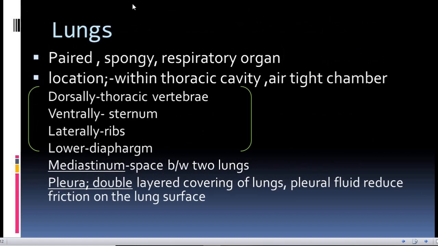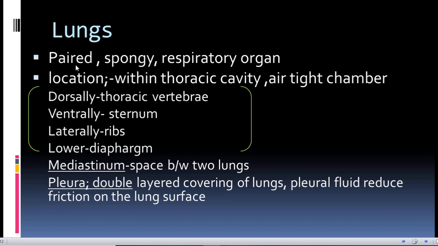Now let's look into our respiratory organ, that is lungs. The lungs are paired conical spongy respiratory organs. The location of our lungs is within our thoracic cavity, and it is an airtight chamber. Dorsally the thoracic vertebra, ventrally the sternum, laterally the ribs, and lower we have the muscular structure called diaphragm. All these structures together make the thoracic cavity an airtight chamber, and this airtight chamber is necessary to maintain the pressure inside the thoracic cavity for the proper exchange of gases.